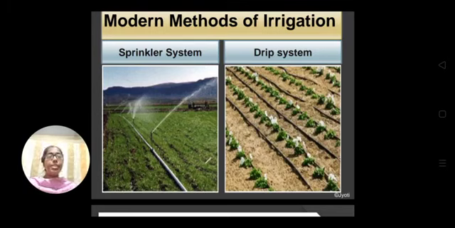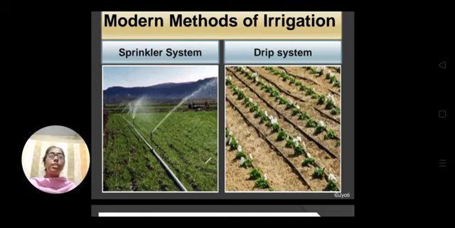But in the drip system, the openings of the pipes are exactly at the root of the plants, and the water is supplied to the plant drop by drop. So there is no water loss. The wastage of water is almost zero.